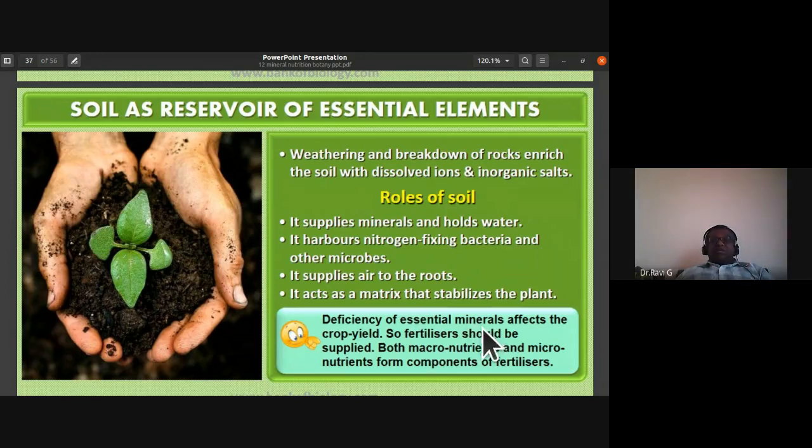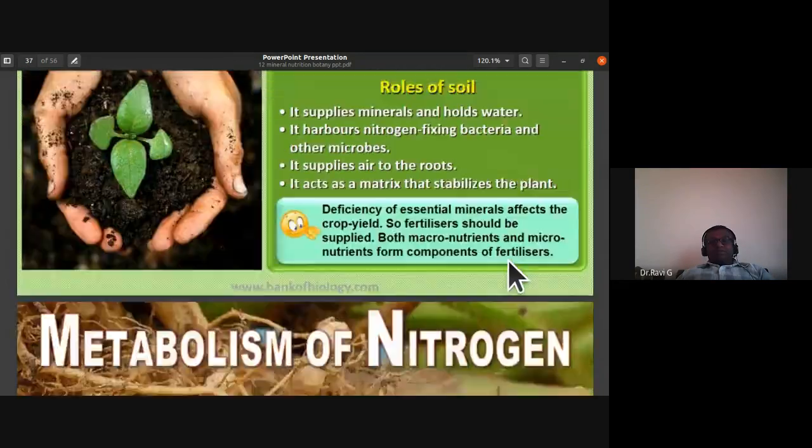So deficiency of essential minerals affects the crop yield. So fertilizers should be supplied, both macronutrients and micronutrients, as components of fertilizers.